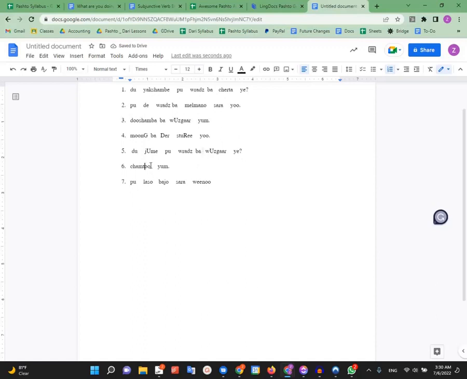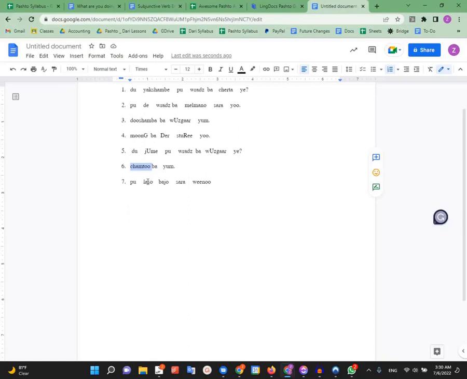Okay, chemtu means ready, yum. So I am ready. If we want to say I will be ready, where would we put the ba? Chemtu bayam. It has to go after the first block. So the chemtu, ready, is its own block. Chemtu bayam.